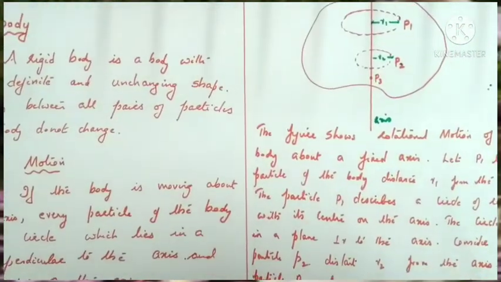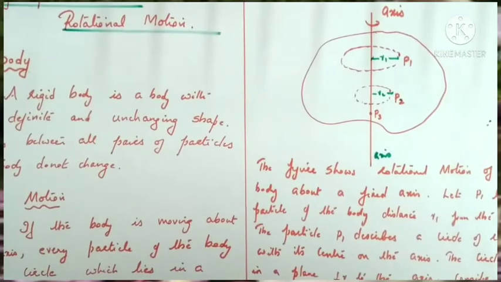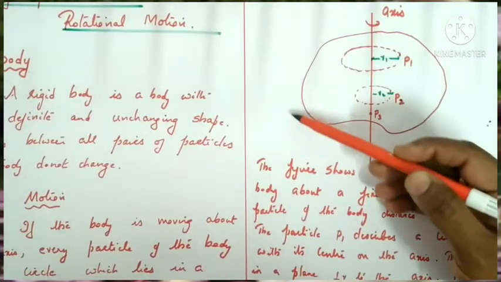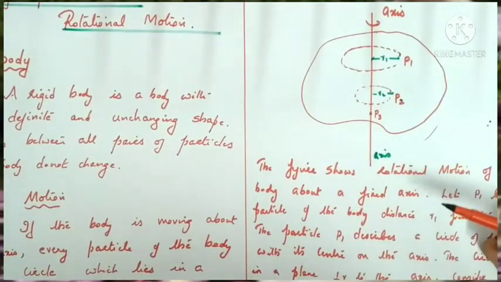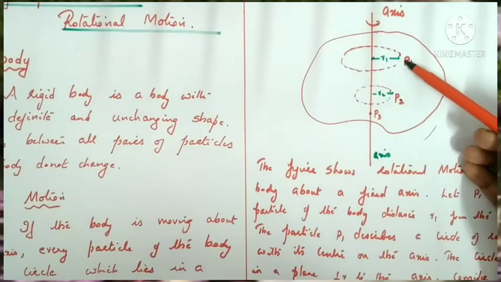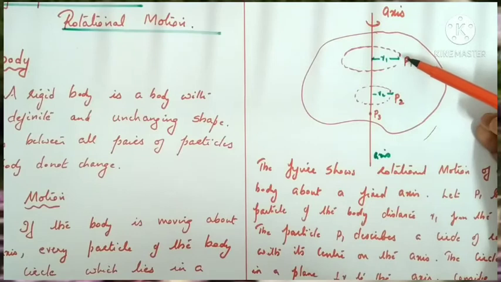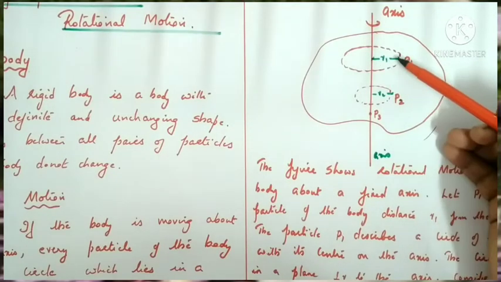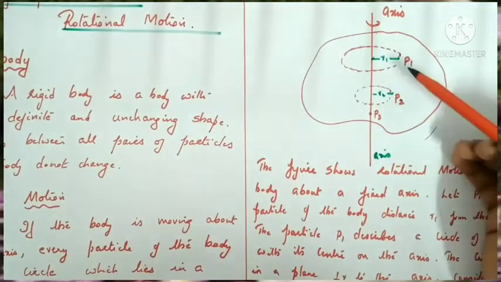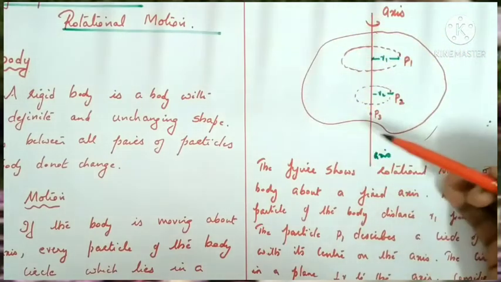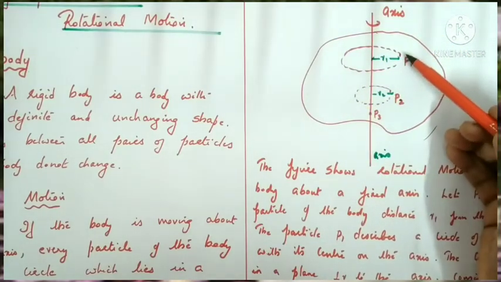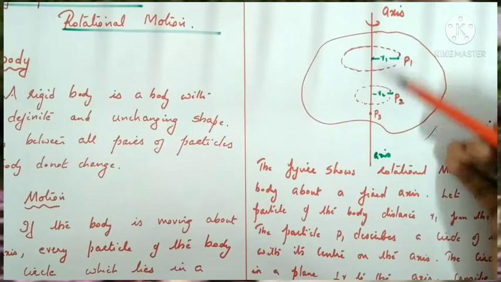For example, consider a rigid body. This is an irregular rigid body rotating about a given axis. Consider the points P, P1, P2 and P3. P1 is a point on the rigid body which is at a distance r1 from the axis. If the object is rotating about the given axis, what happens to the particle? The particle is moving in a circular path.